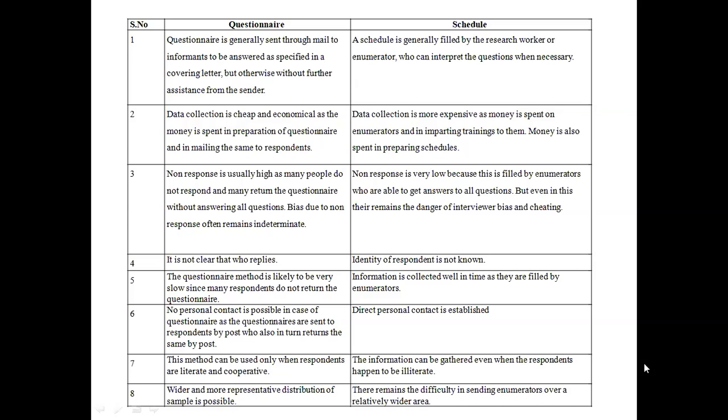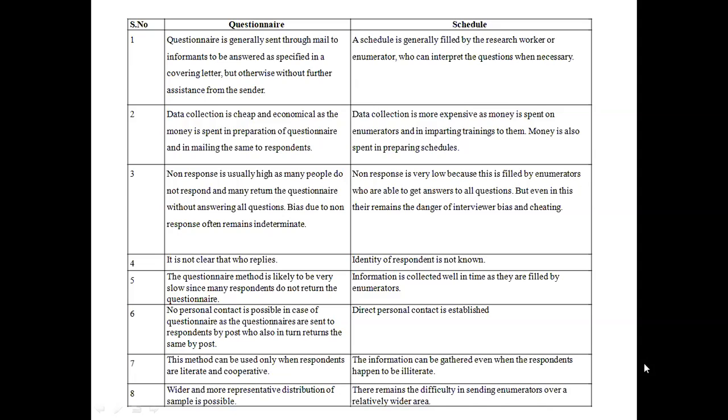The person who collects the information on behalf of the researcher is called an enumerator. For him, we have to train how to do the survey, and money is also spent in preparing schedules, taking photocopies of schedules. So it includes cost.